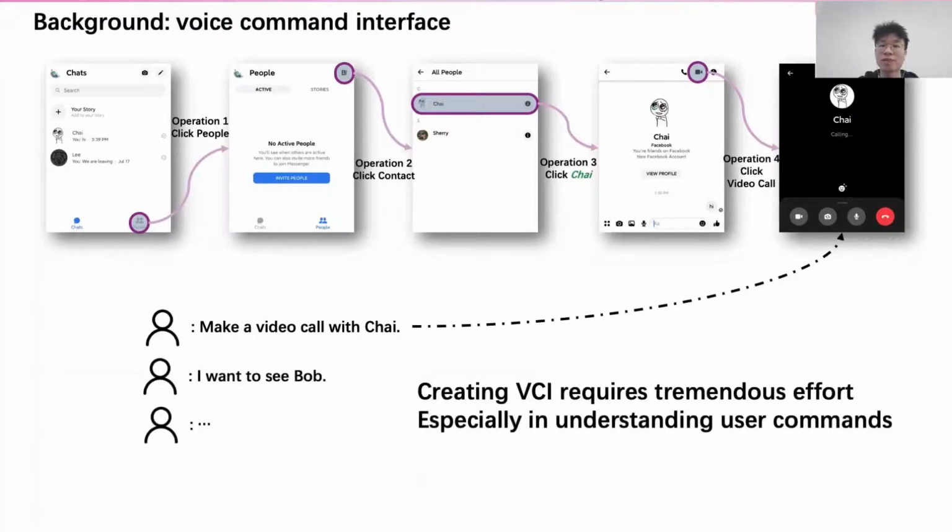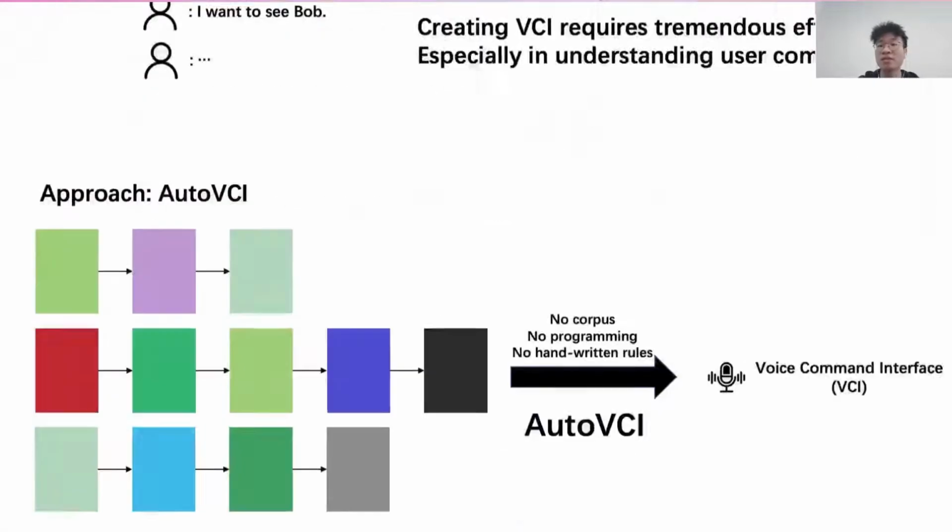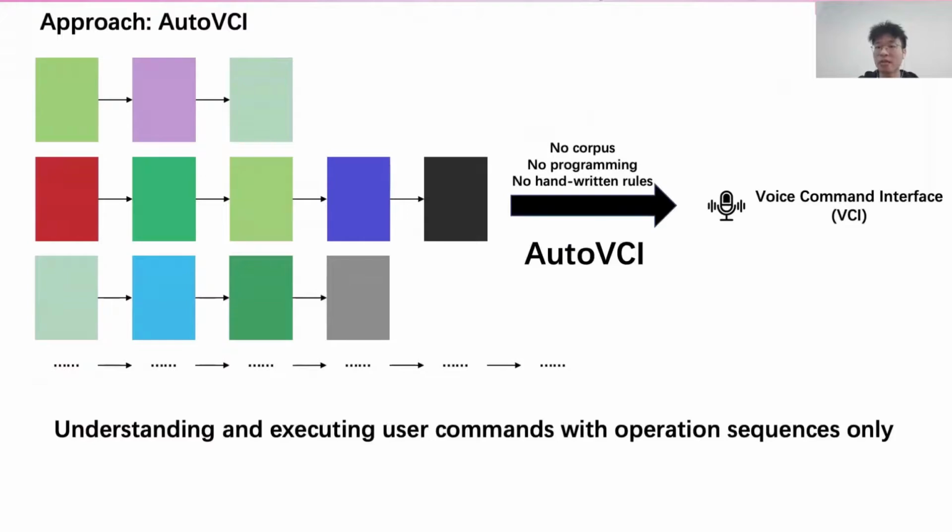However, creating voice interfaces requires tremendous effort, especially in understanding user commands due to the flexibility of natural language and the large amount of GUI tasks. In this paper, we propose AutoVCI, a novel approach that generates voice command interface automatically. The generated VCI understands and executes user commands with operation sequences only, without corpus, programming, or handwritten rules.